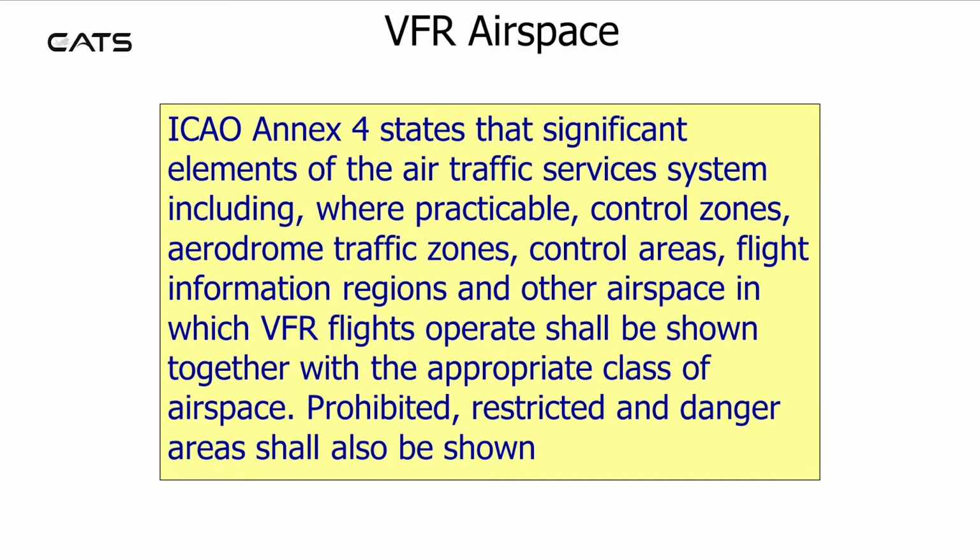VFR airspace. ICAO Annex 4 states that significant elements of the air traffic services system, including where practicable, control zones, aerodrome traffic zones, control areas, flight information regions and other airspace in which VFR flights operate shall be shown together with the appropriate class of airspace. Prohibited, restricted and danger areas shall also be shown.